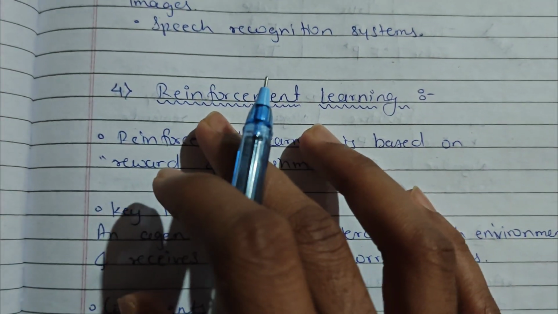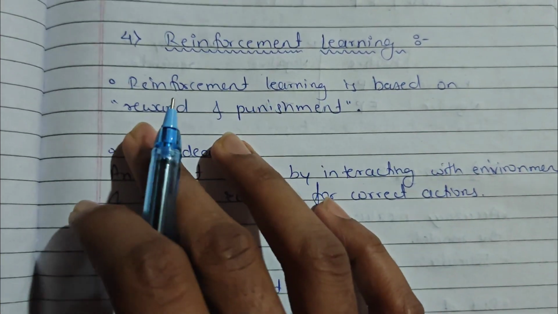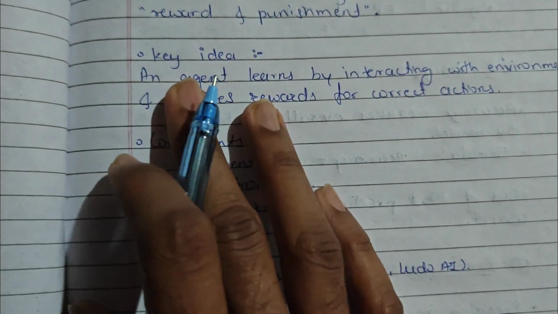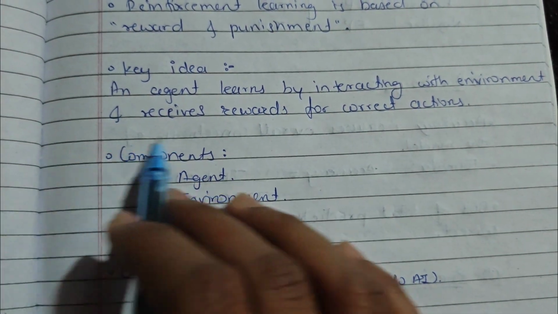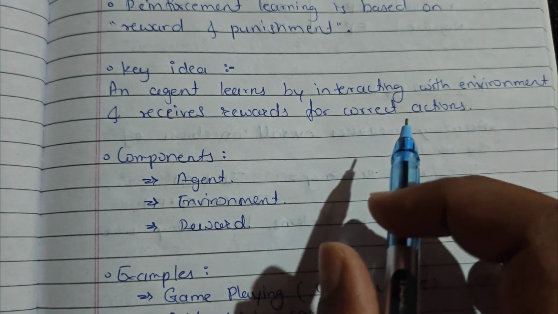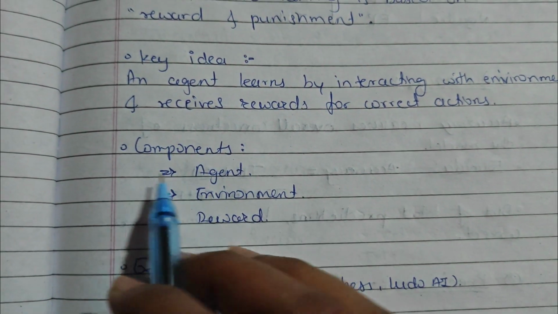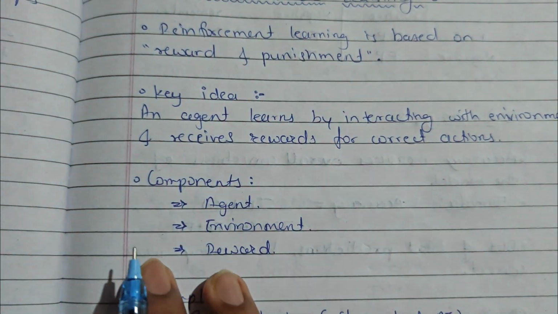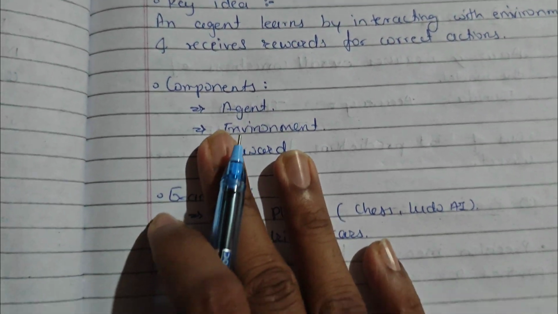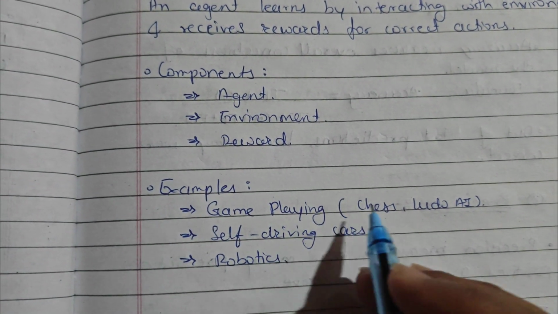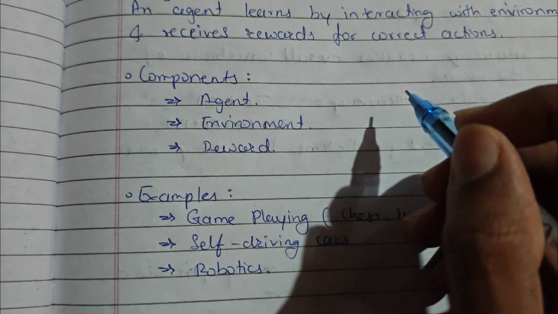So the next is reinforcement learning. Reinforcement learning is based on reward and punishment. The key idea is the agent learns by interacting with the environment and receives reward for correct actions. The components of reinforcement learning are agent, environment, and reward. Examples: game playing, chess, ludo, self-driving cars, robotics.